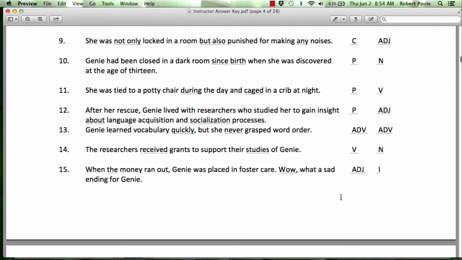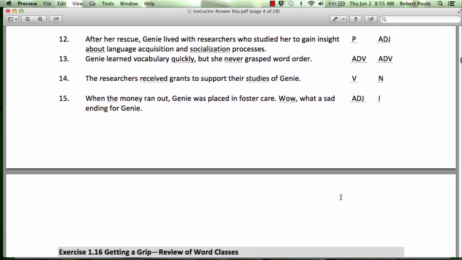14, received grants is the verb. Again, it's marked by the past tense D. Studies is a noun. Whose studies? Their studies. We could have one study, two studies. It also passes the determiner test. So to support the studies, the test works here. Must be a noun. 15, the money. The, always an adjective. Wow, an interjection. Don't worry too much with interjections. We haven't discussed those.